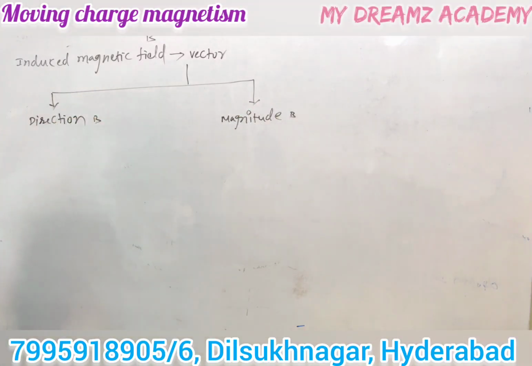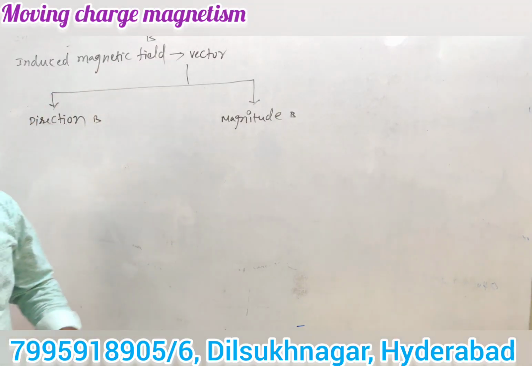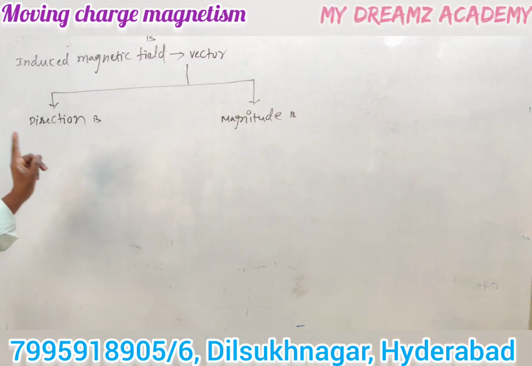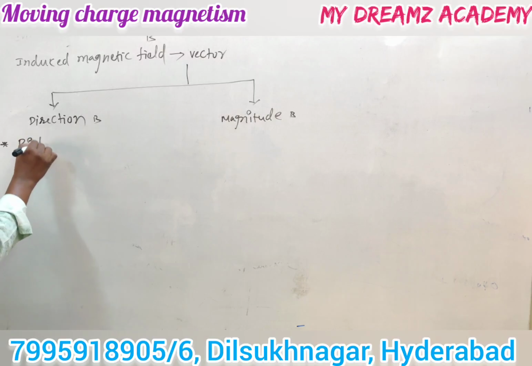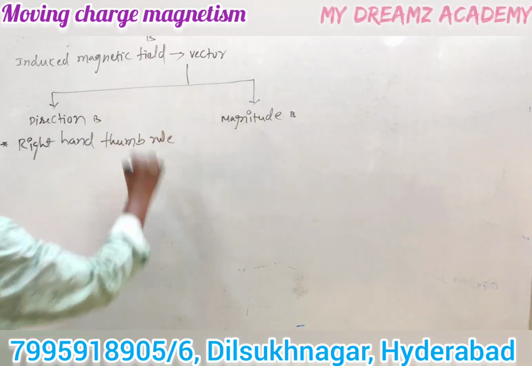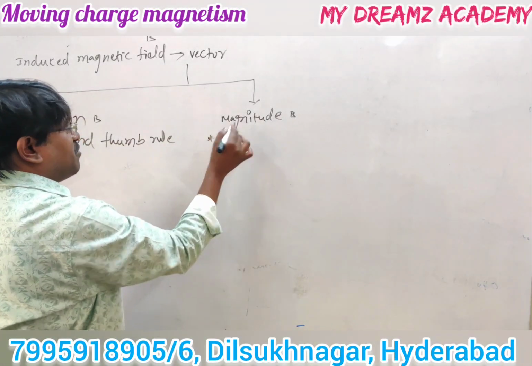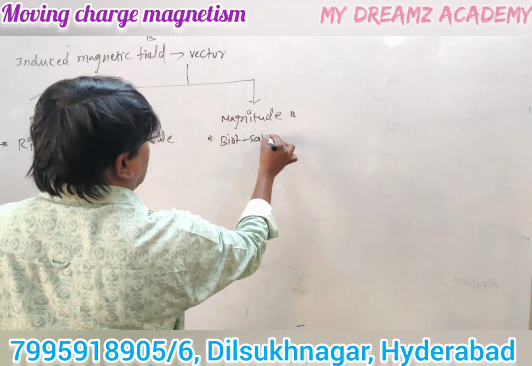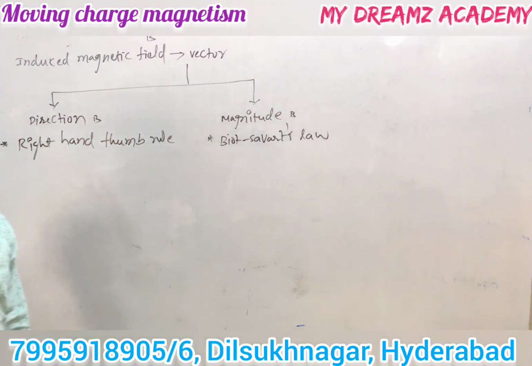B is the induced magnetic field. So here we have to measure the direction and the magnitude of the induced magnetic field. To find the direction, we use the right hand thumb rule. By using the right hand thumb rule, we can find out the direction of the induced magnetic field. Now, how can we measure the magnitude? By using Biot-Savart's law and Ampere's law, we can measure the magnitude of the induced magnetic field.